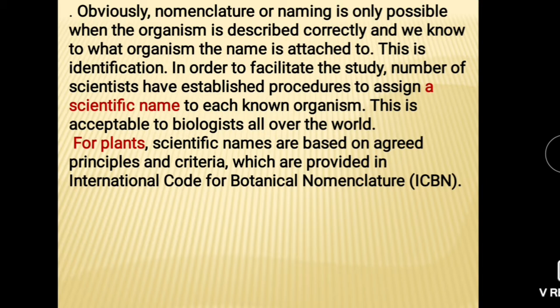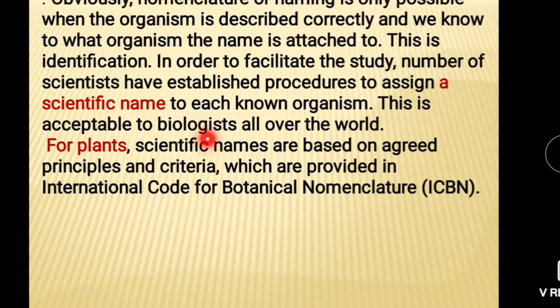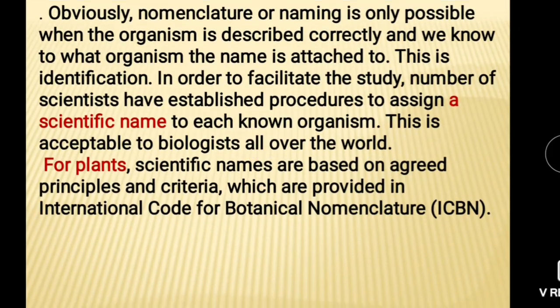In order to facilitate the study, a number of scientists have established a procedure to assign a scientific name to each organism. This is acceptable to biologists all over the world. It means that the scientific name is accepted by all over the world.